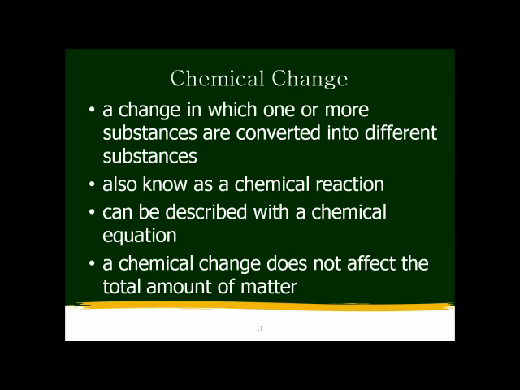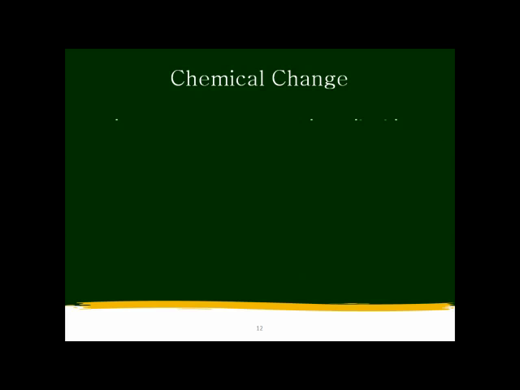So what this really tells us is the law of conservation of matter: the reactants have a mass, and that mass should equal the mass of the products. So a chemical change does not affect the total amount of matter. Now we're not going to get into formulas here, we're just looking at the parts of a chemical reaction. Here I show carbon, and, which is represented by the plus sign, oxygen. They react, and that arrow means yields, so I'm going to yield carbon dioxide.